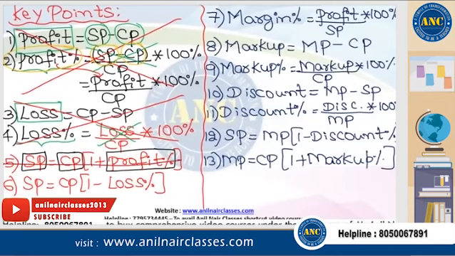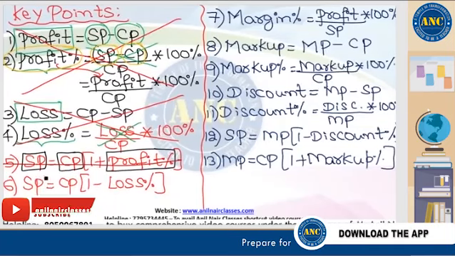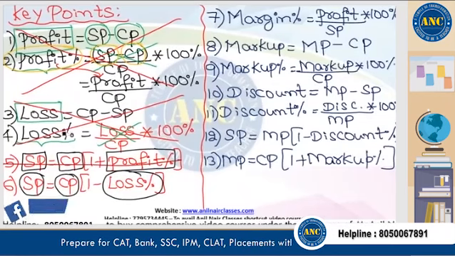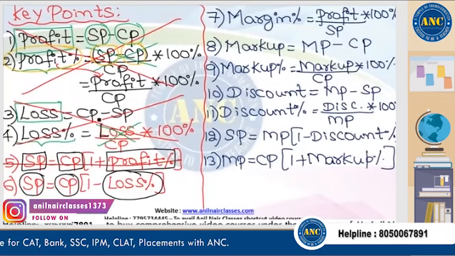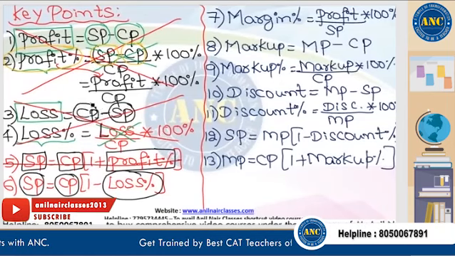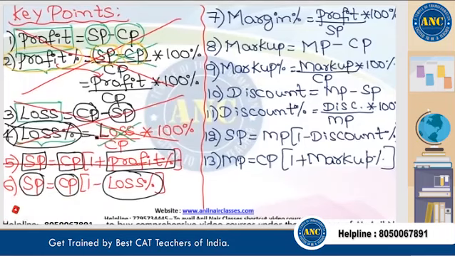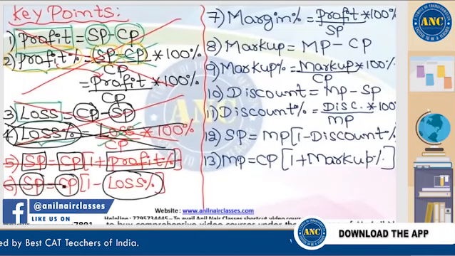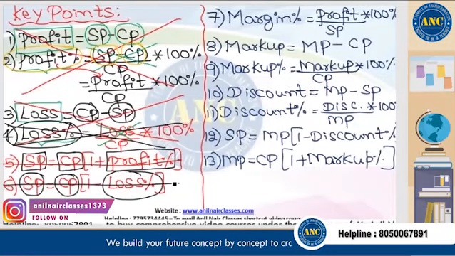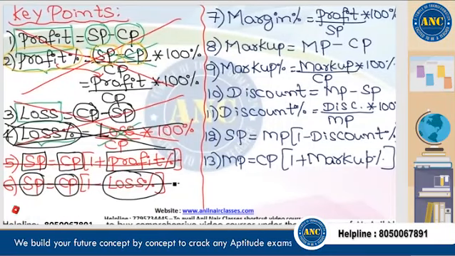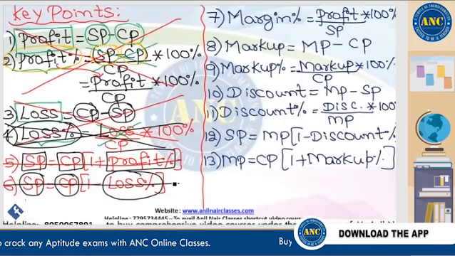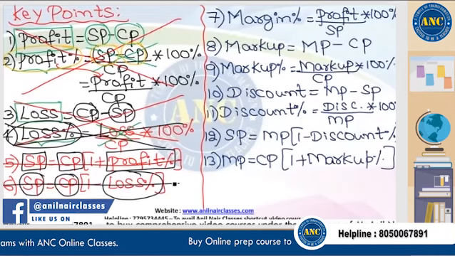Similarly, the 6th key point says the relationship between selling price, cost price and loss percentage. Your 4th key point also is the same. Loss is nothing but CP minus SP. It is also giving the relationship between selling price, cost price and loss percentage. If my 4th key point is a waste of usage, my 6th also is a waste of usage. That means the first 6 key points, whatever I have written on the screen, should be in the dustbin. We are not interested in using those key points and wasting our time in our problem solving.